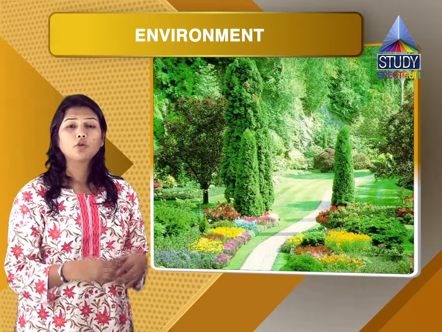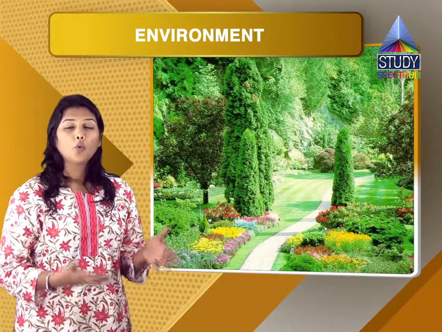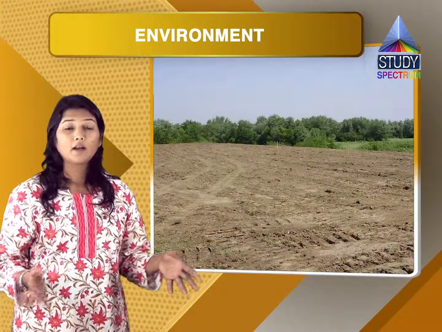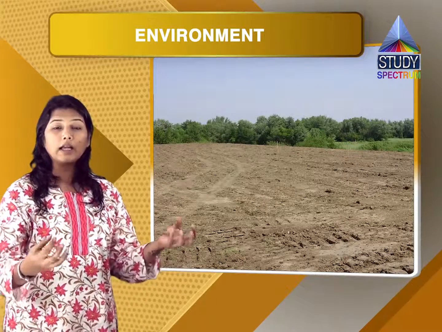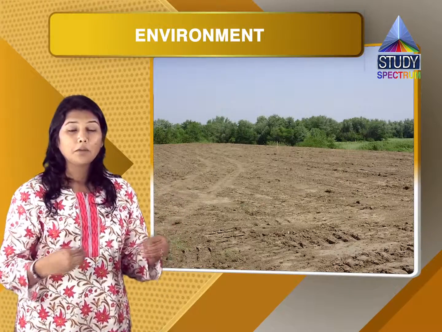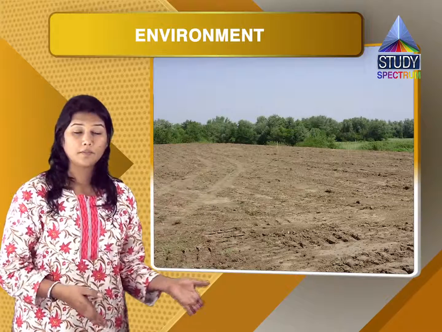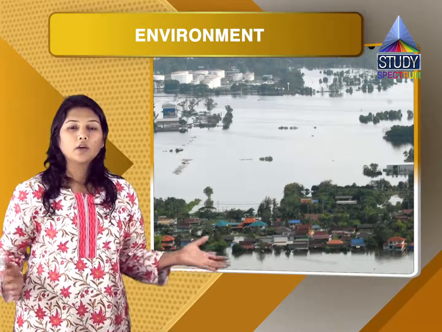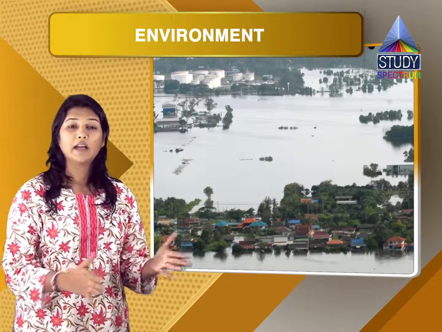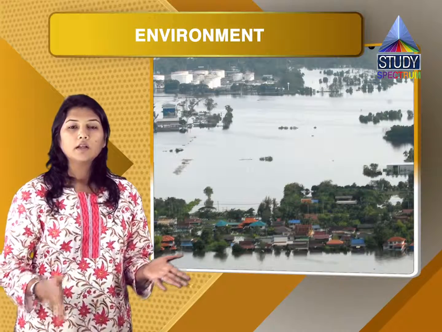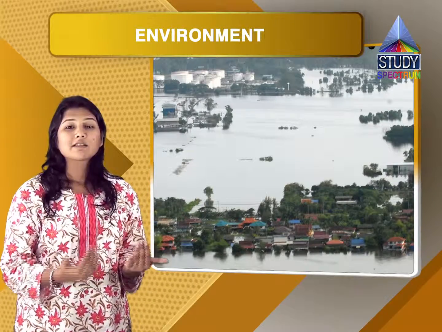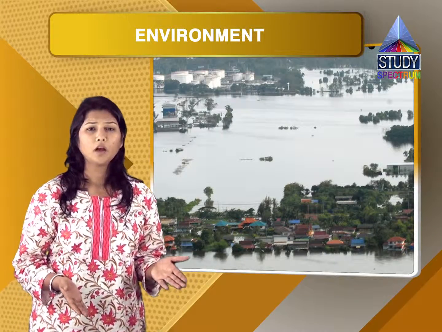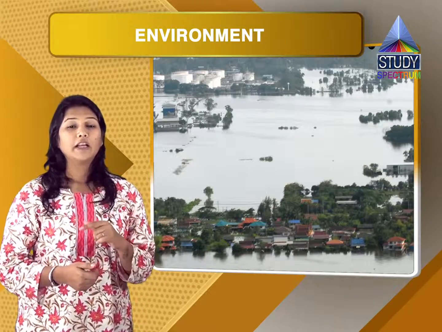There is an increased amount of droughts and floods around us. What happens with these droughts and floods? Either there is barren land, people can't even have water, they can't cultivate anything, they can't eat anything, people are starving, they're dying of hunger. But there are places where there might be a flood, wherein a lot of water flows into the village and everything is washed out. This again happens because we do not strike a balance between the human-made and the natural environment, which is very important. Let me give you an example of a village in India.